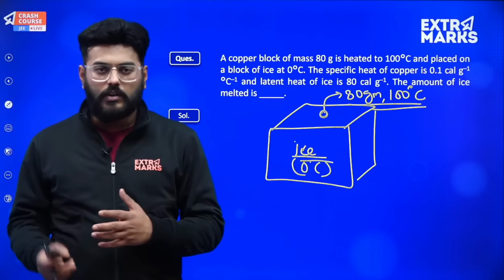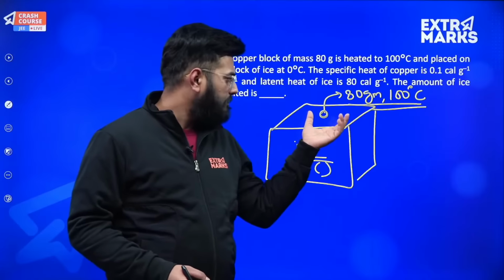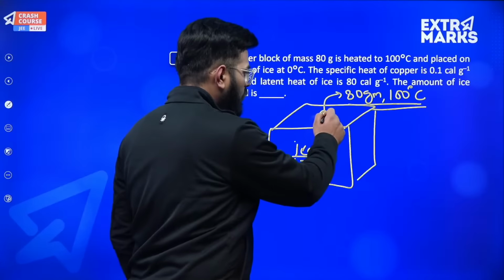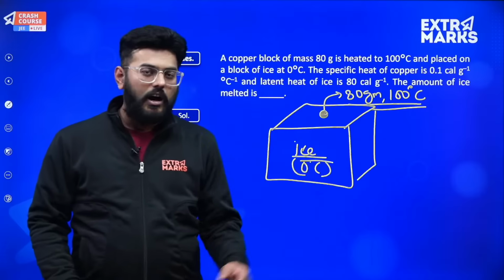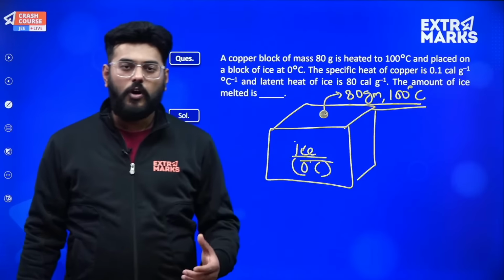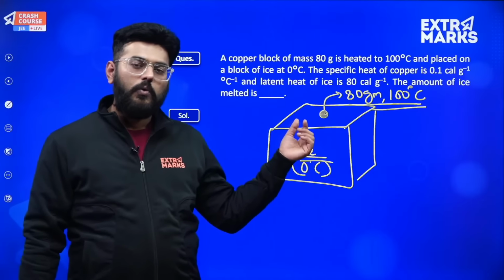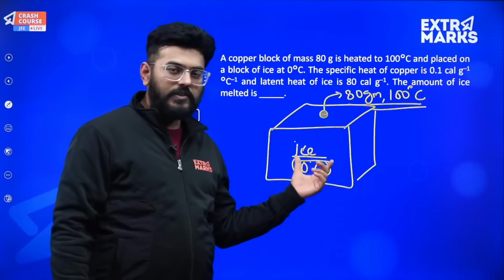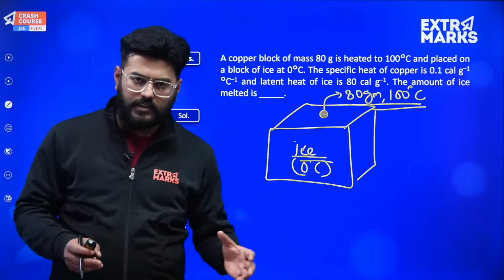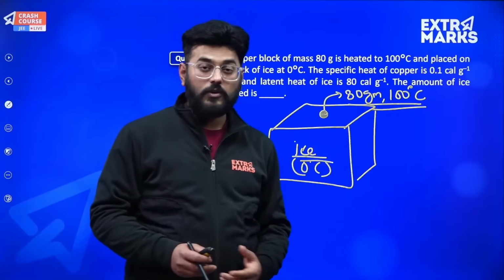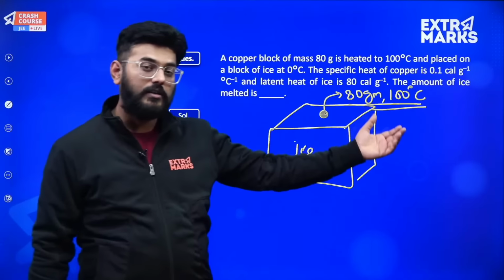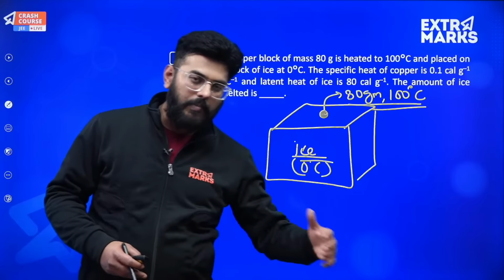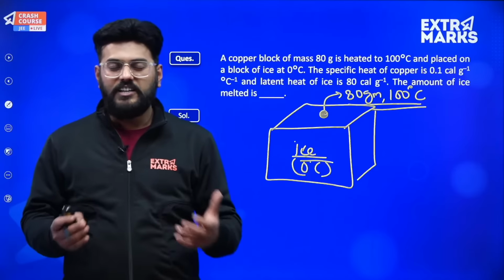So this is what we need to concern, and since the size of this copper is so small, when this 80 gram of copper at 100 degree centigrade provides energy to this ice, what will occur? Because of this energy, some amount of ice will melt, right, and the temperature of copper will also decrease, right, from 100 to 90 to 80, because it is providing energy. With it imparting energy to ice, its temperature will definitely reduce.